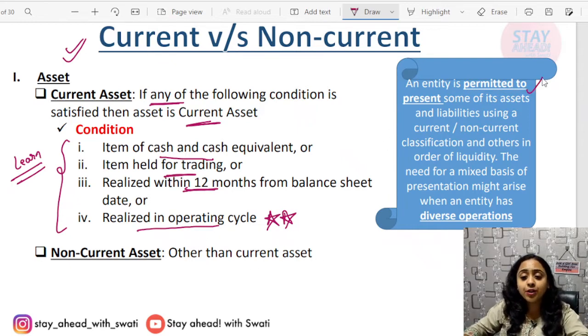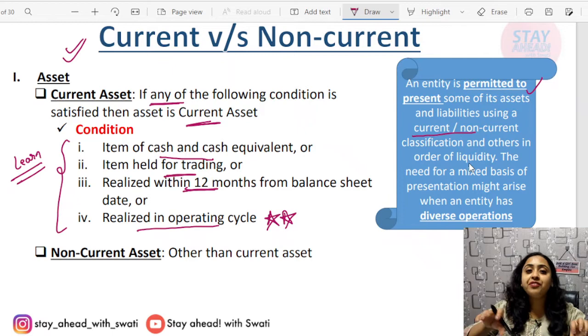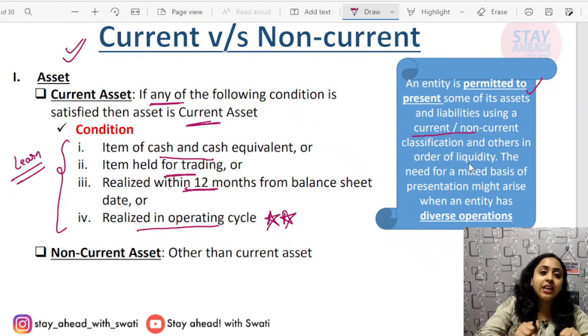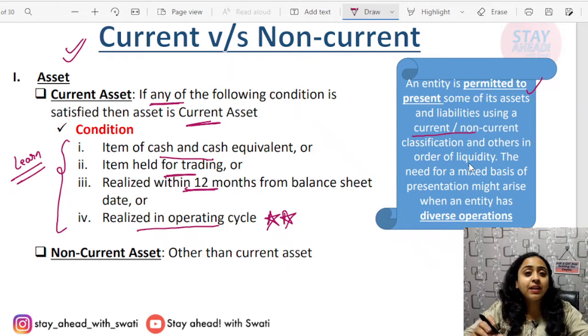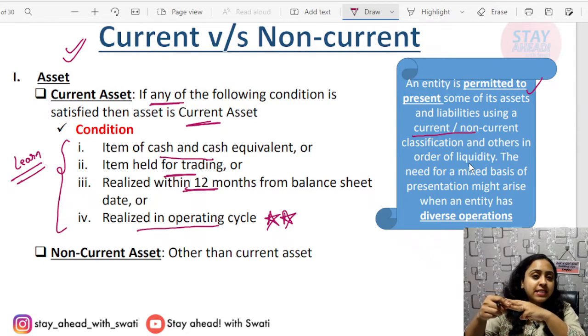An entity is permitted to present some of its assets and liabilities using current and non-current classification, and others in order of liquidity. They are permitted to identify different classes of items and assets, and they can value them on a different basis. Different classes of asset can be classified and then valued on different bases. How? For example, if you have 2 buildings, if the nature is the same, the purpose is the same, the amount is the same, then you have to classify and apply only one sort of